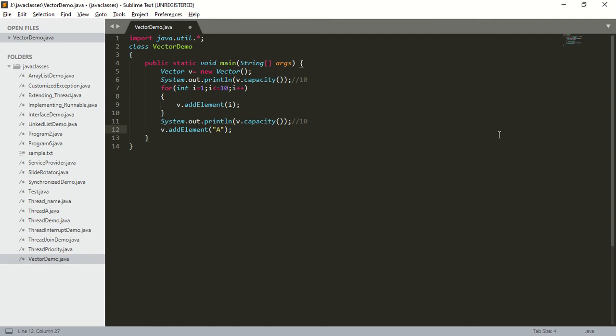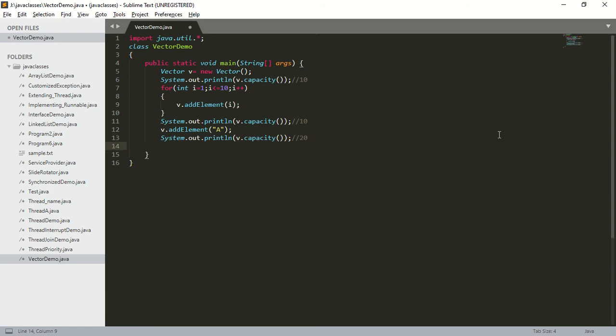What is the capacity of the vector? Capacity of the vector is 10. What I am adding is the 11th element. What will happen if I try to add an 11th element? A bigger vector will be created. What will be the size of the bigger vector? The size of the bigger vector will be 20. Now I will print the capacity of the new vector. System.out.println(v.capacity()). The capacity of the new vector is 20.